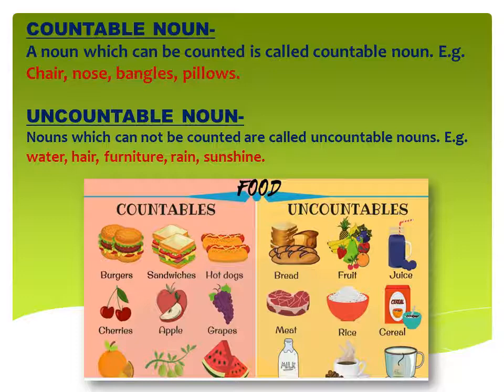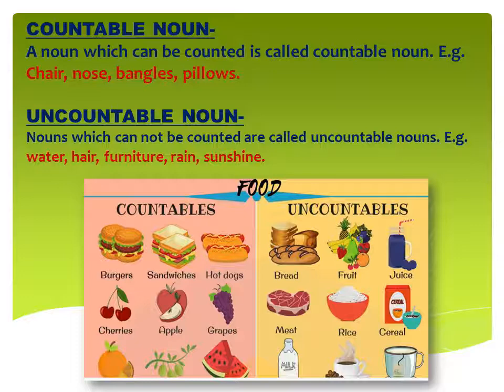Now see the uncountable category: bread, fruits, juice, meat, rice, cereal, milk, coffee, tea. Now these are uncountable. You cannot count bread, because bread can be in any shape. That can be a loaf bread, that can be a garlic bread, that can be slices of bread. So you cannot count the shape, so bread will come in uncountables.